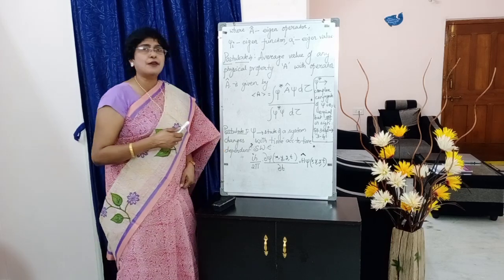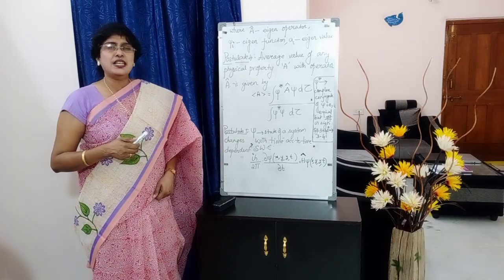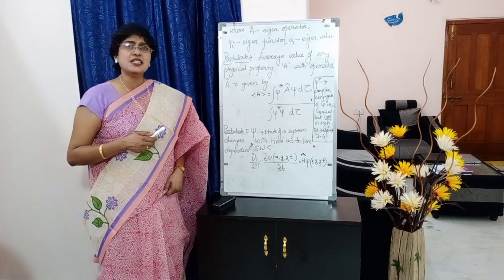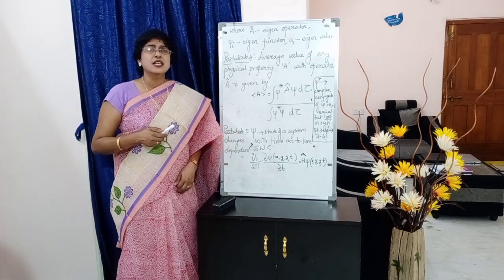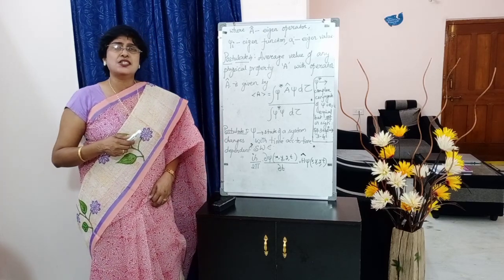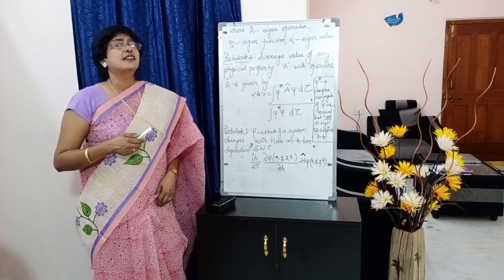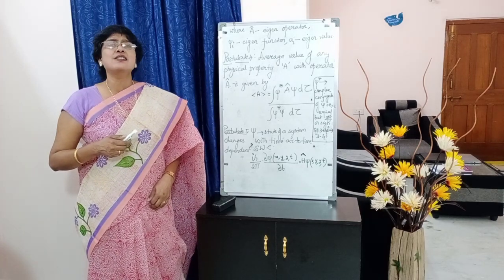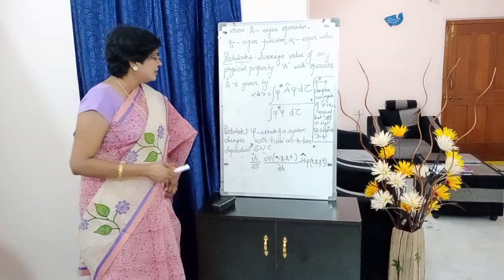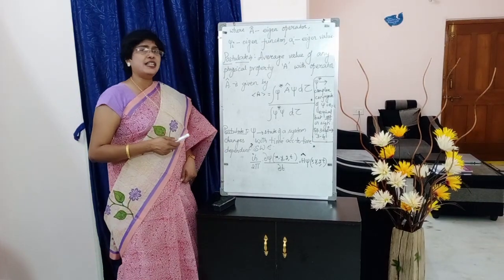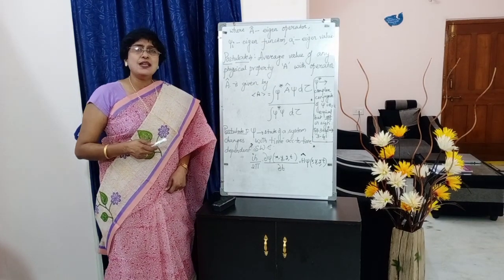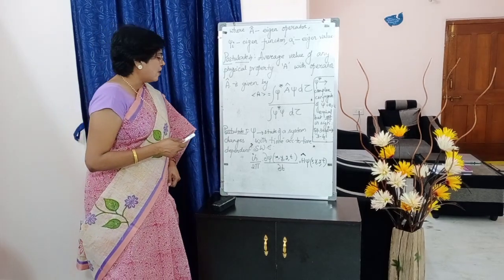Next, postulate number 5. Kindly put the side heading postulate number 5. We have seen in the first postulate that the state of any system is described by the wave function, which contains all the information. Now what does postulate 5 say?